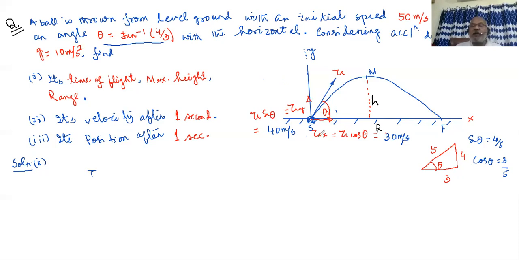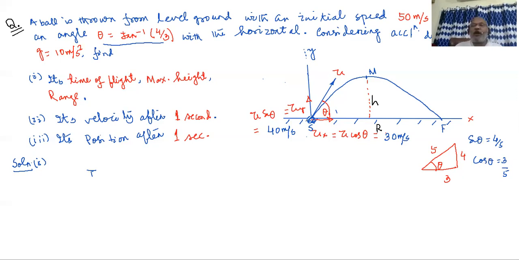The horizontal part of the velocity, as you know, since the time of scalar and vector, will be equal to u cos theta, and that is equal to 30 meter per second, because cos theta equals 3 by 5 and sin theta equals 4 by 5, as the angle of projection is given as tan inverse of 4 by 3. So going for school level geometry, we get this is 4, that is 3, and the hypotenuse must be equal to 5, and from that we immediately get the value of cos theta and sin theta.